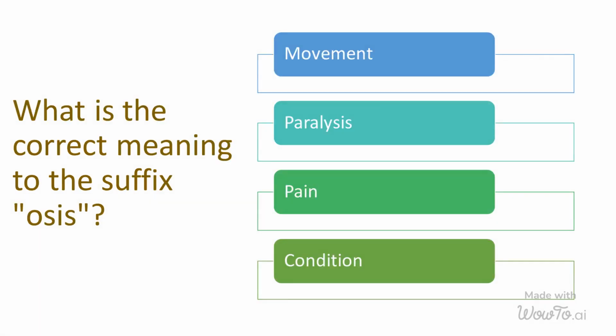What is the correct meaning of the suffix osis? A. Movement, B. Paralysis, C. Pain, and D. Condition.